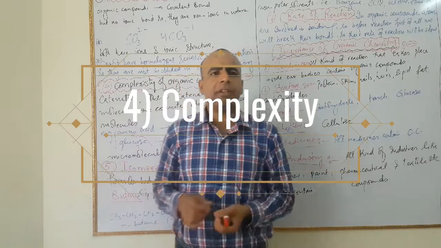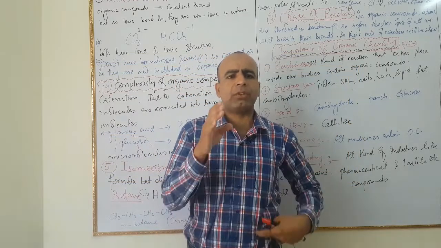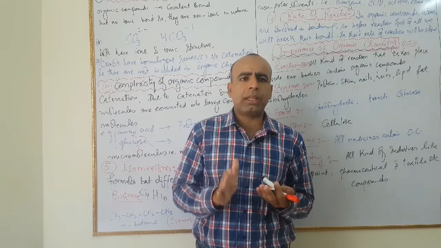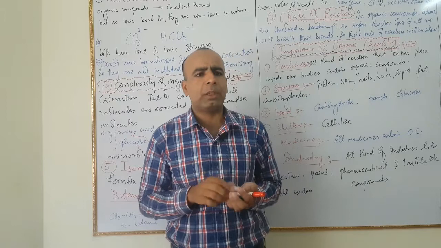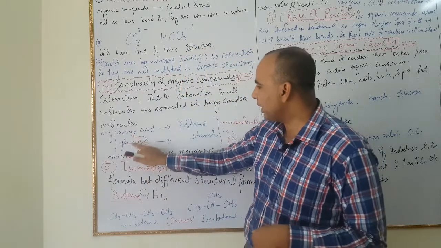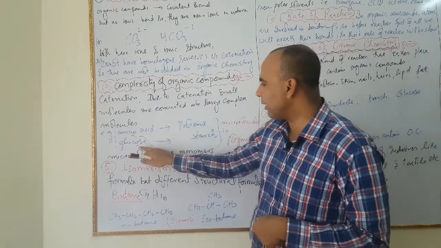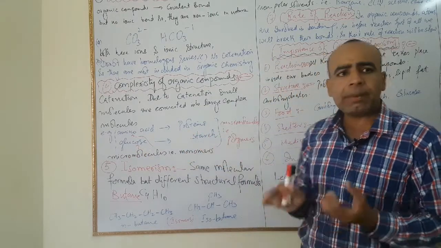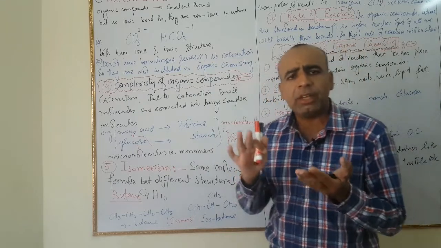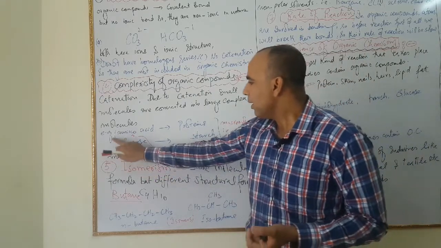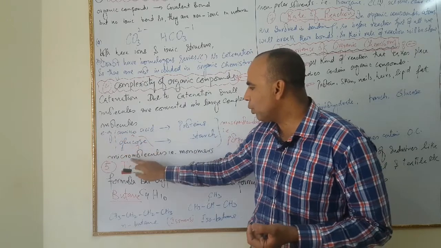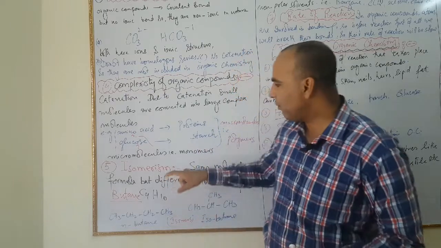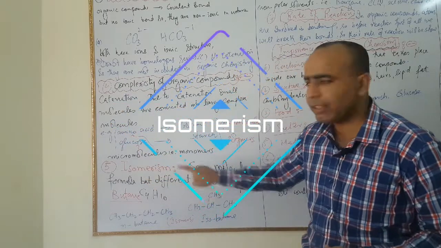Catenation property is present in organic compounds due to linkage of small molecules. Due to linkage, small molecules are converted into large complex molecules. For example, amino acids combine to form proteins and glucose combine to form starch. Both protein and starch are macromolecules and are known as polymers, while both amino acids and glucose are micromolecules and are known as monomers. And number 5 property is isomerism.